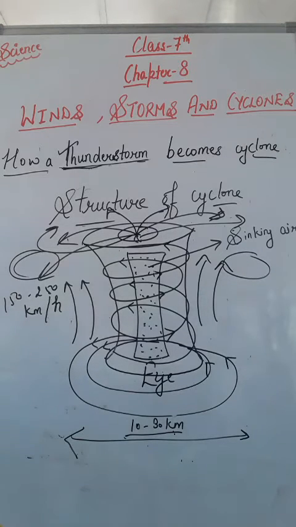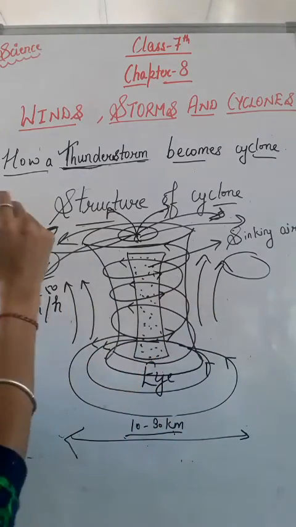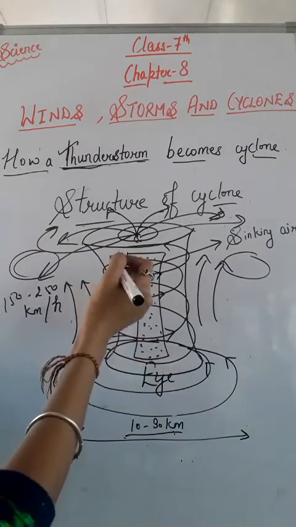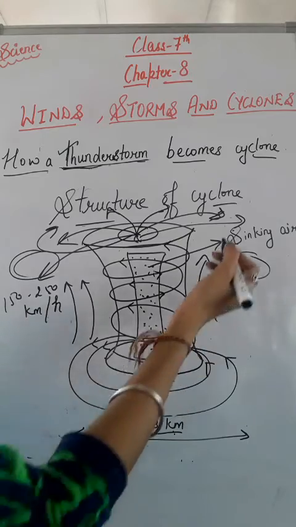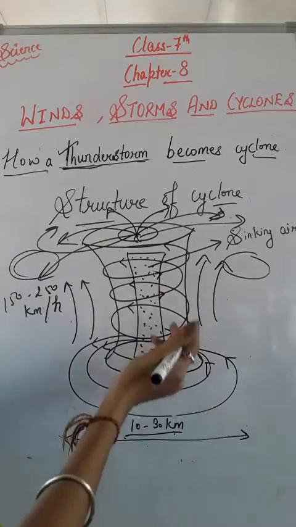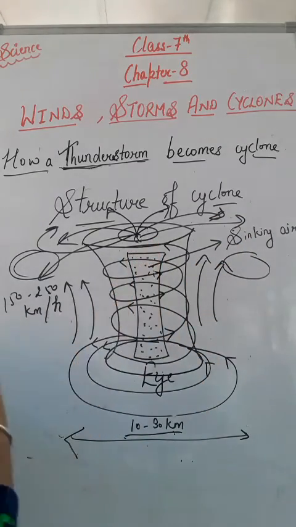Now let's see how a thunderstorm becomes a cyclone. A cyclone is a large scale air mass that rotates around strong centers of low pressure. First of all, what happens? Water vapors are formed when water is heated. We know that when the warm air moves upward, water vapors are formed. How are water vapors formed? Because of the sunlight, water is heated.